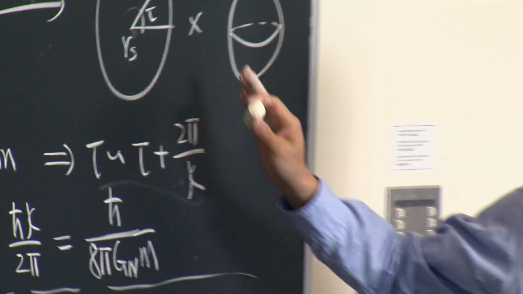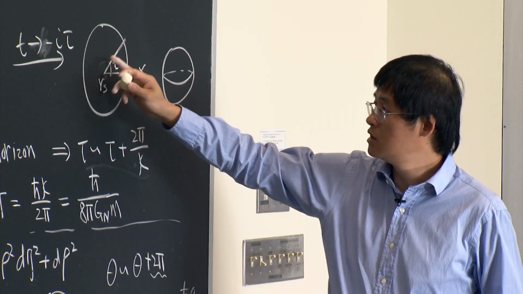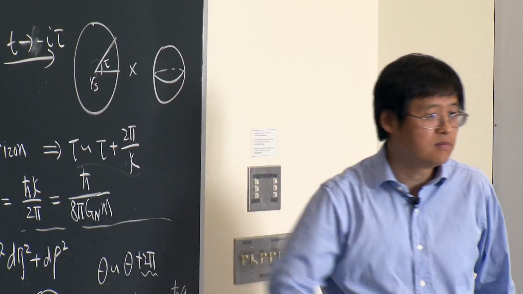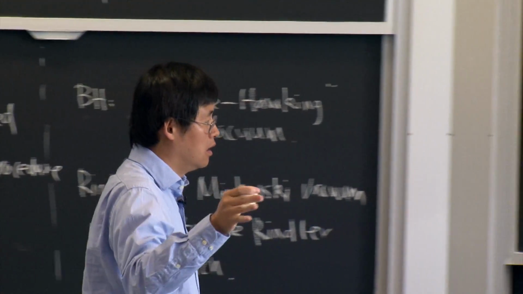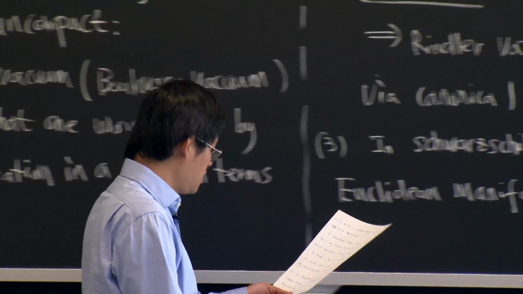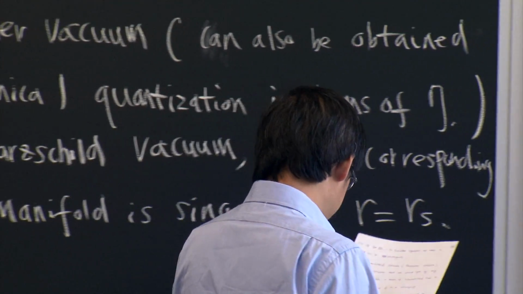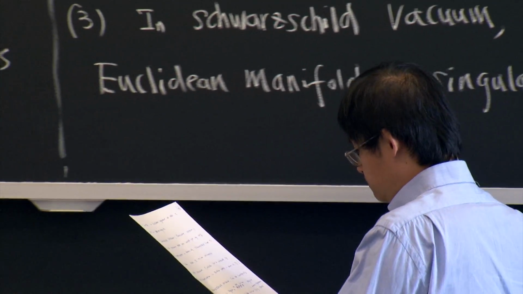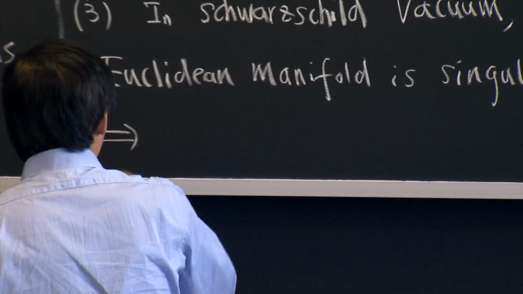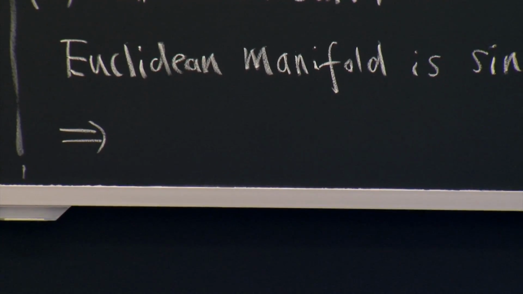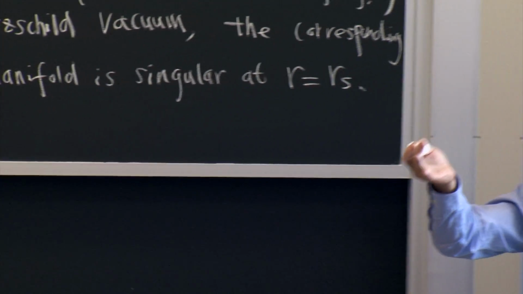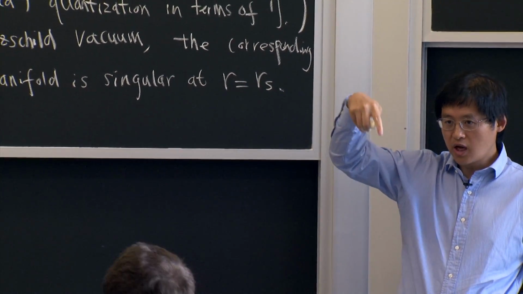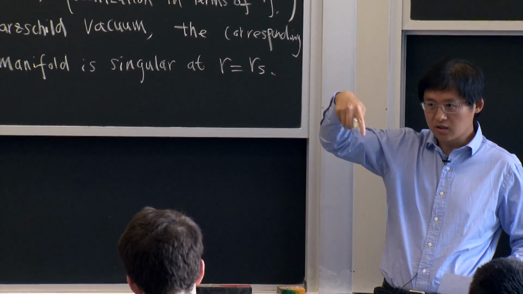For any other possibilities, you will have a conical singularity at the horizon. So this implies the Euclidean manifold is singular at the horizon. Say if you compute the correlation functions, etc., then you can have singular behavior at the horizon.